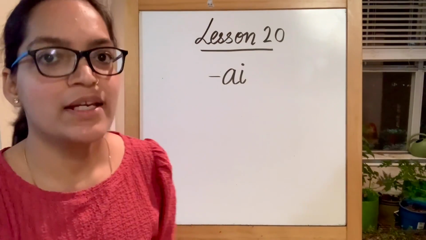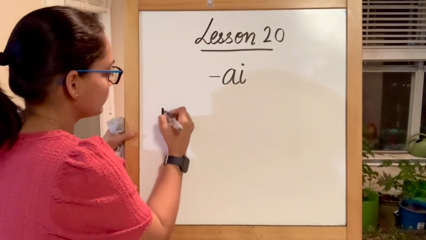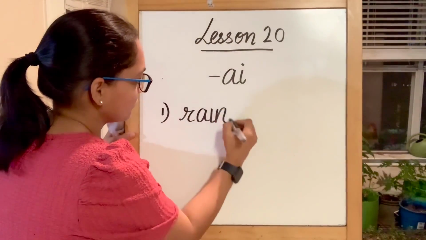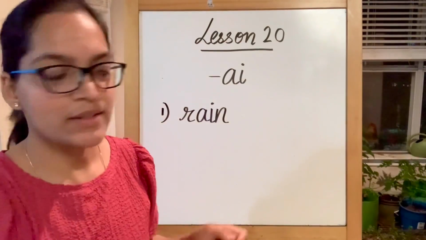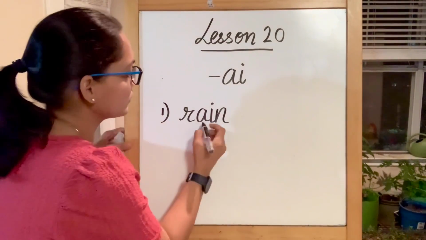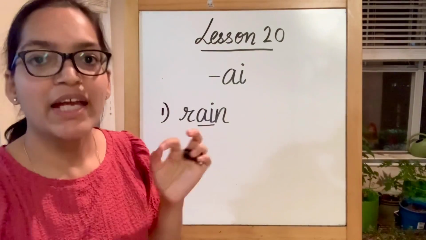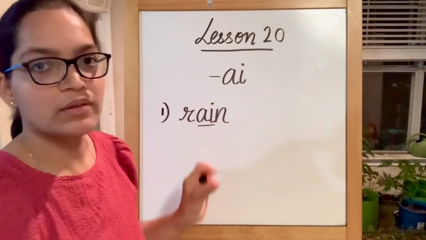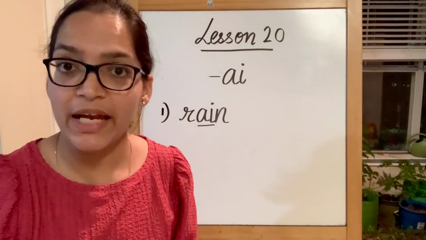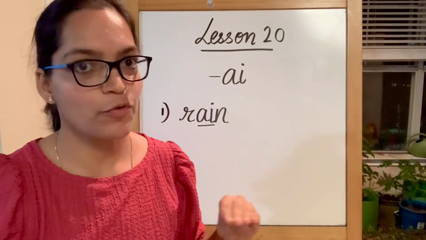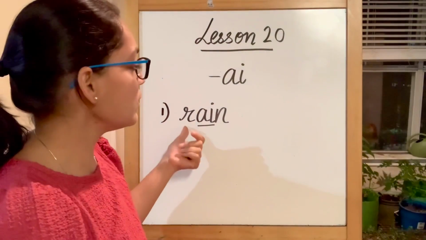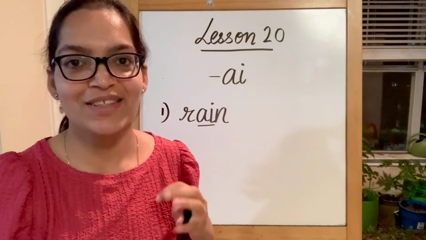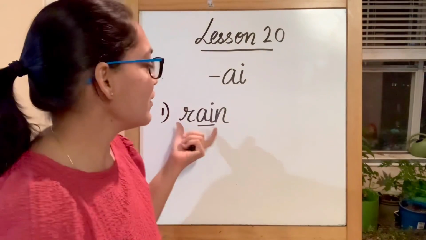Let's see the examples. This is R, and A and I are together, so what is the sound of this part? This part is going to produce a sound of A. There will not be any sound of I. So this is going to be R, A, N, rain. We all love rains, the water dripping, and we enjoy the rains.